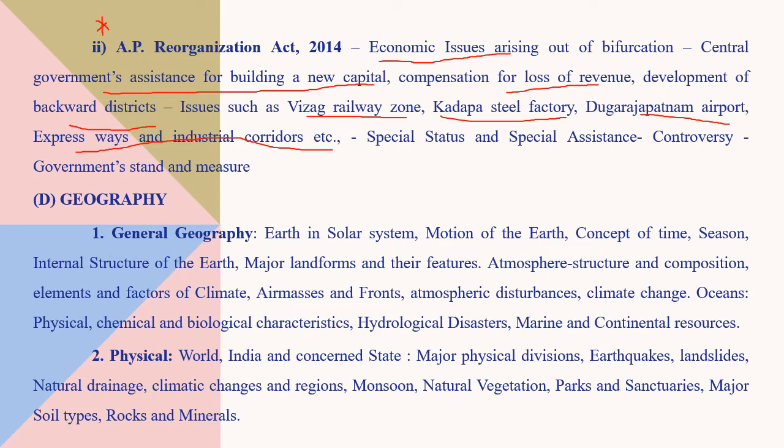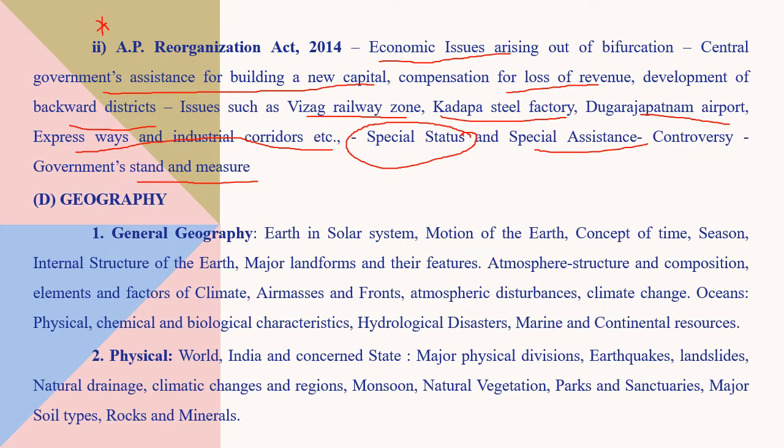Special status. We know the government is facing many issues regarding the special status from their position and all these. Special assistance controversies, government stand and measures. So it was very much mentioned here what are the controversies regarding the special status and special assistance that was promised by the government during the reorganization. What is the present government stand? What are the measures it is taking? It is also important. So we should know in detail all these matters.